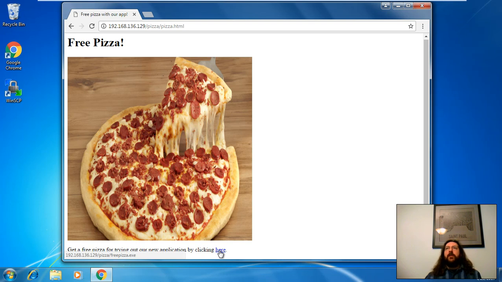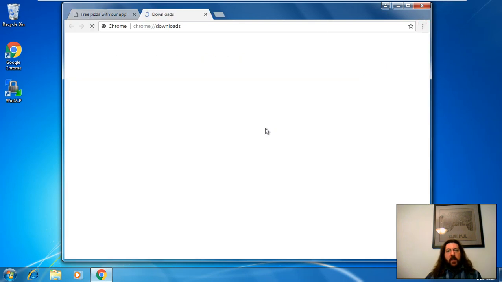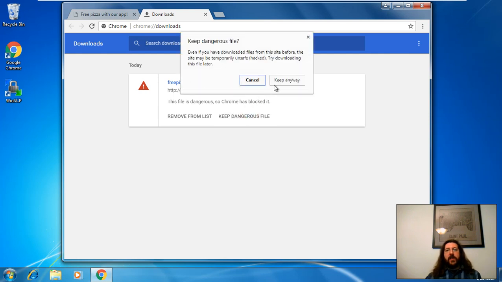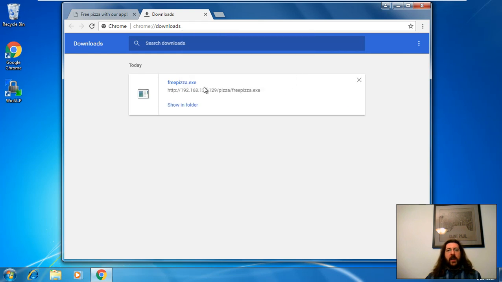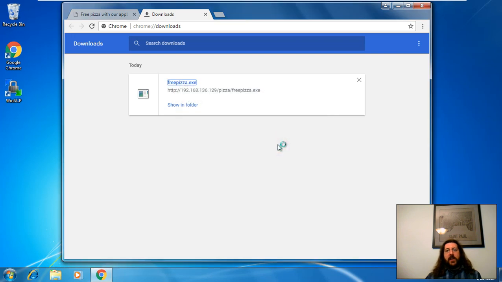So, of course, Clicky, being so determined to get his free pizza, he goes ahead and bypasses all the security warnings. So we'll see Chrome warns you it's dangerous. So we'll have to go to our downloads here. And they try to warn you again, and of course, Clicky says, hey, free pizza's at stake, so we're going to click on our dangerous file, we'll keep it anyways, and then we're going to go ahead and run this, and they're going to warn you one more time that it's from an unknown publisher, and you probably don't want to do this, but Clicky, of course, after that free pizza, is going to go ahead and run it.